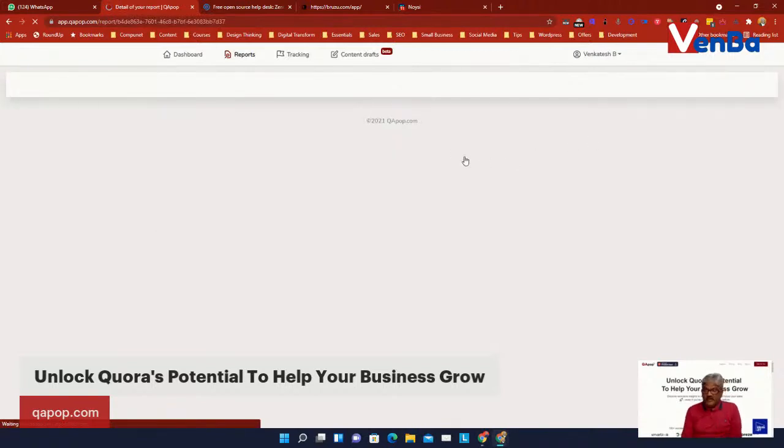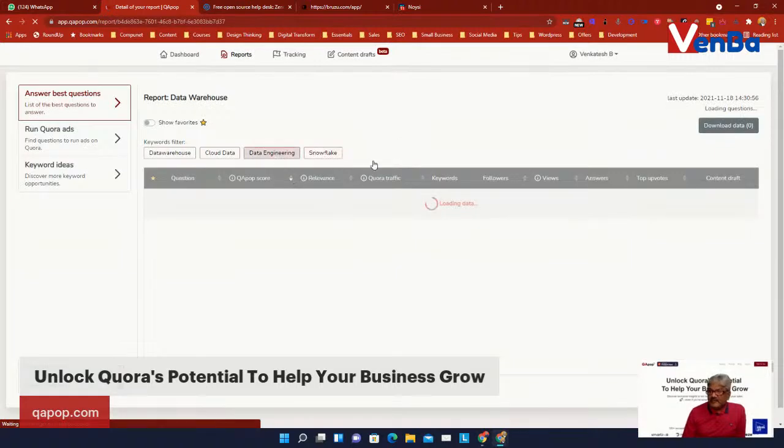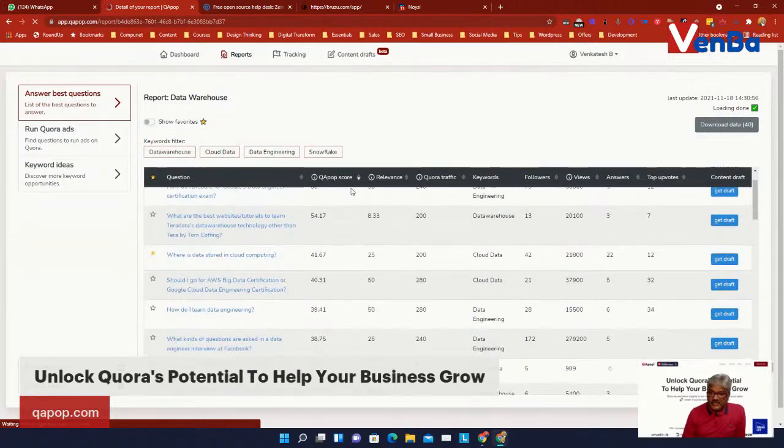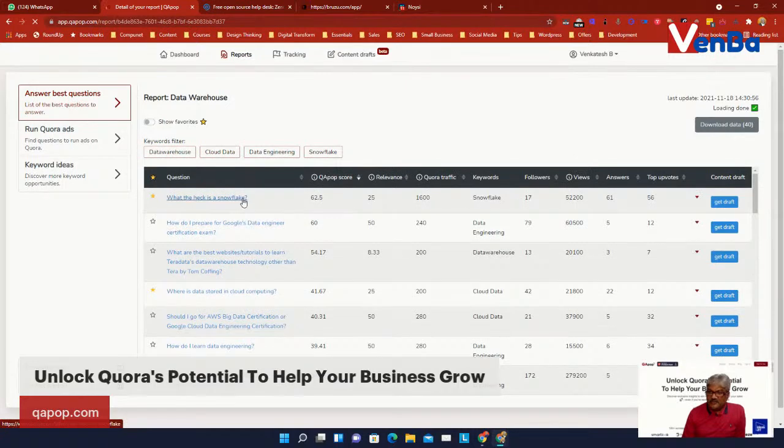So these are premium reports. Okay, so again, here I'm sharing data warehouse, cloud data, data engineering, and Snowflake. So here you could see "What the heck is Snowflake". Yeah, a lot of people do not know, which has got a 62.5 QA pop score. So this is the content draft. As I told you, you can either go here and get the content draft done, or you click here and get the content draft done as well.